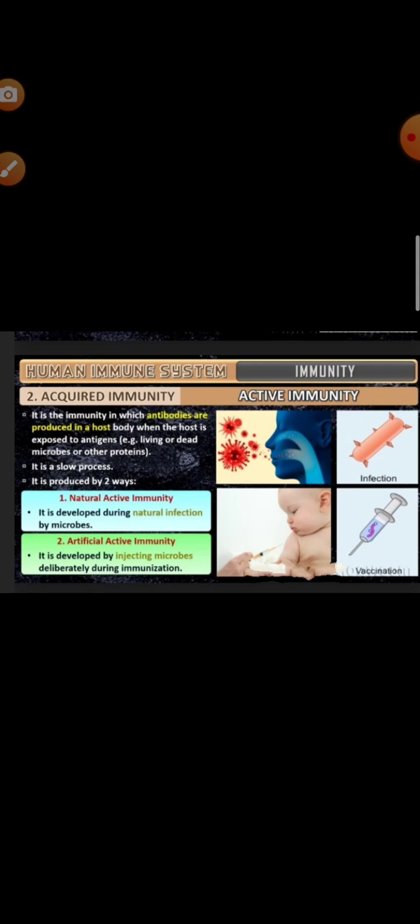Natural active immunity is developed during the natural infection by microbes, and artificial active immunity is developed by injecting the microbes deliberately during the process of immunization. Clear?